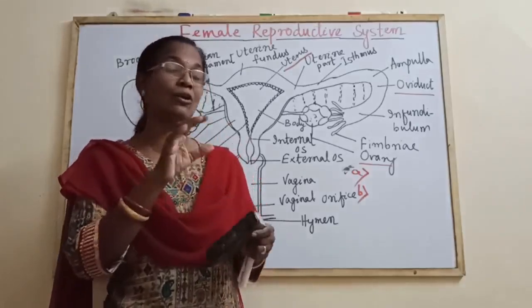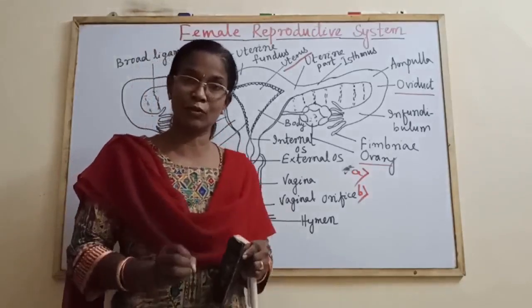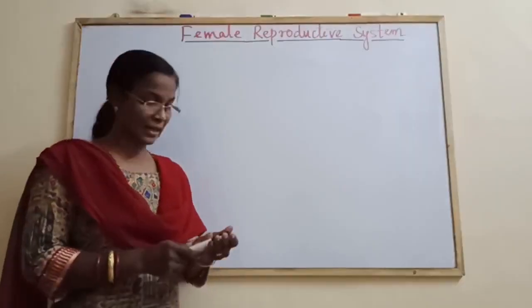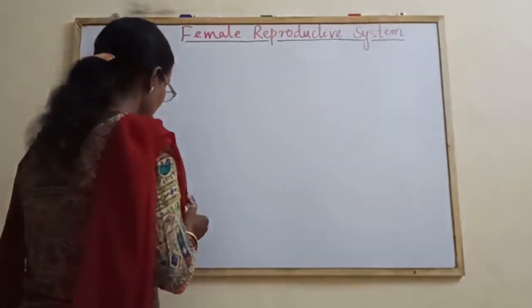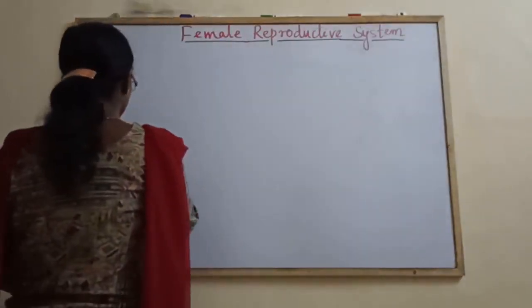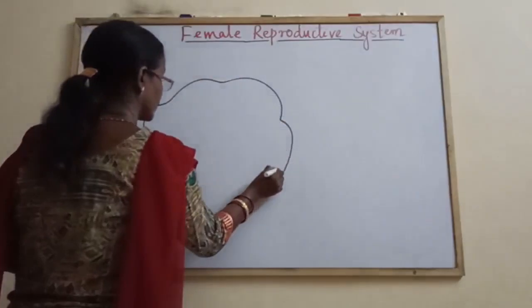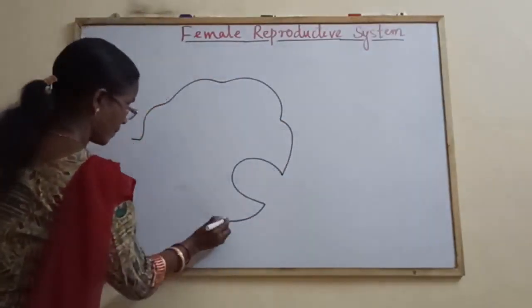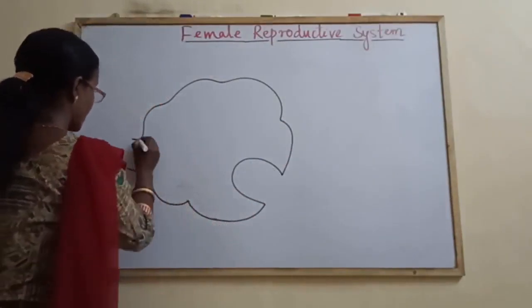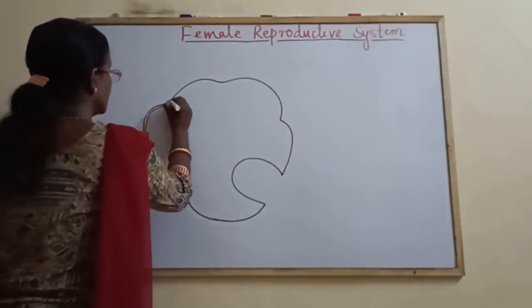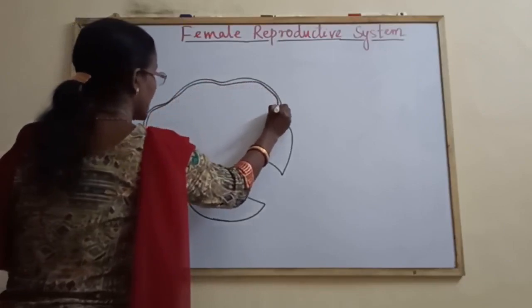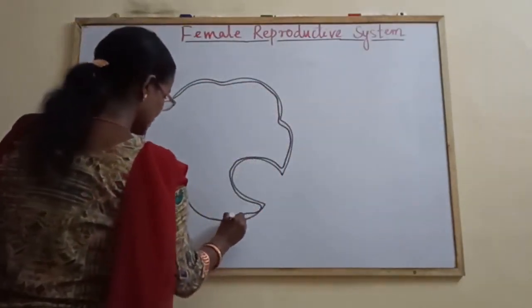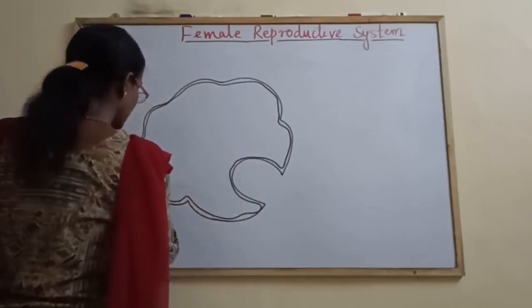So let me show how to draw the diagram of the transverse section of the ovary in a very quick way. Let us see how the diagram of the transverse section of the ovary is quickly drawn. This is the second layer. The outermost layer is the germinal epithelium. Second is the tunica albuginea.